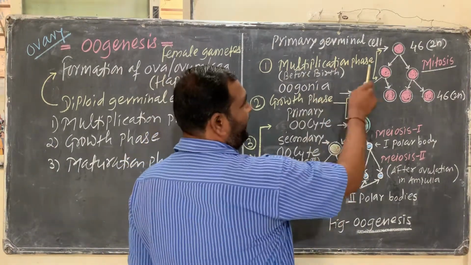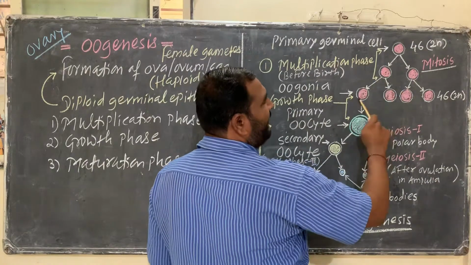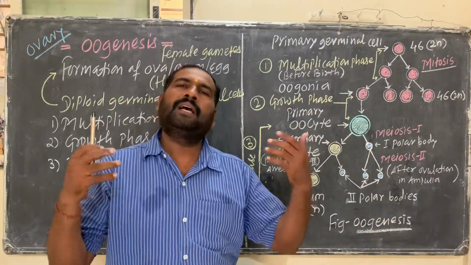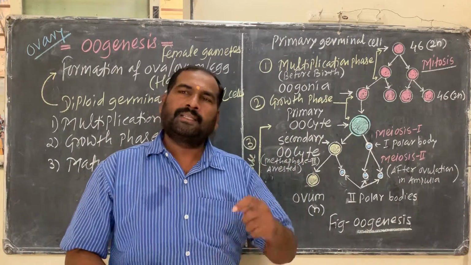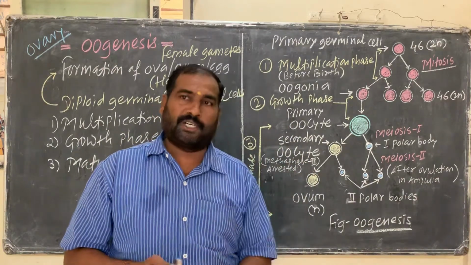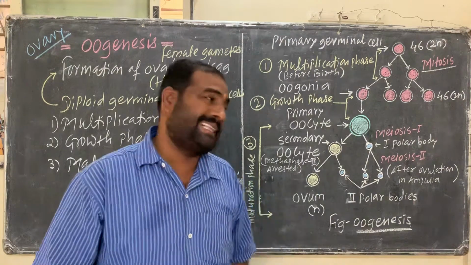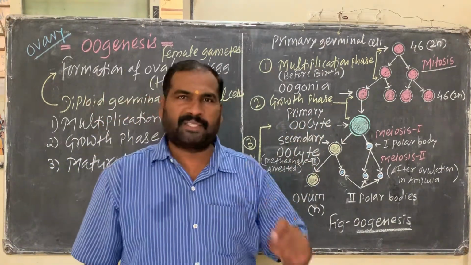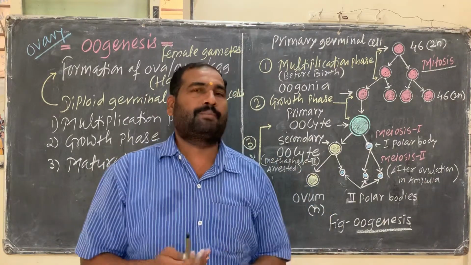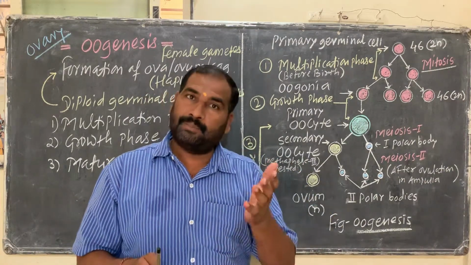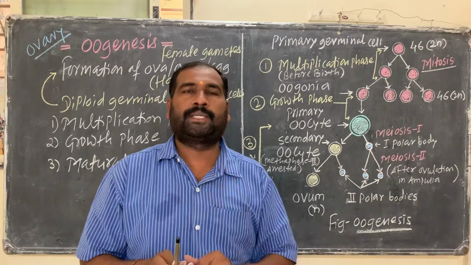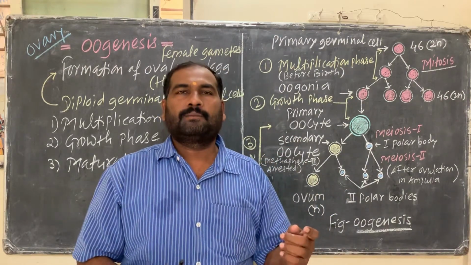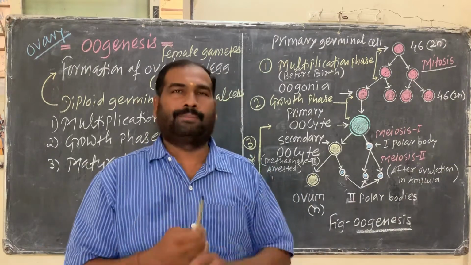So here during the multiplication phase, that cells divide and millions of oogonia are formed, that is also called as a gamete mother cell. So that one is taking place inside the embryonic stage in an ovary. So one can say oogenesis starts prior to the birth of female baby.